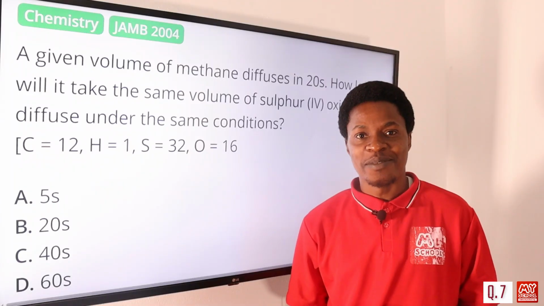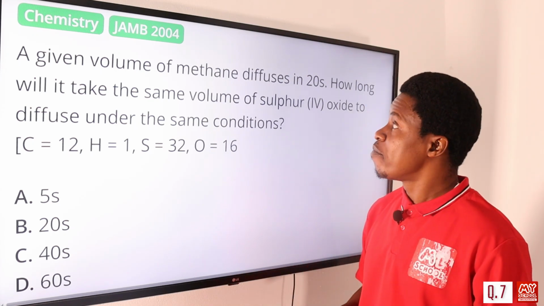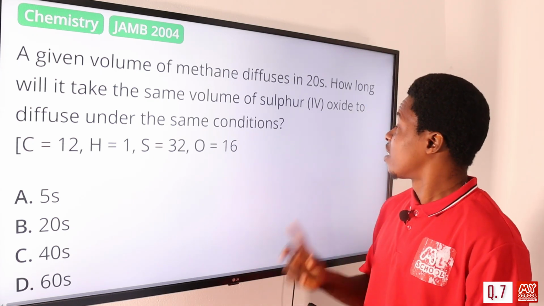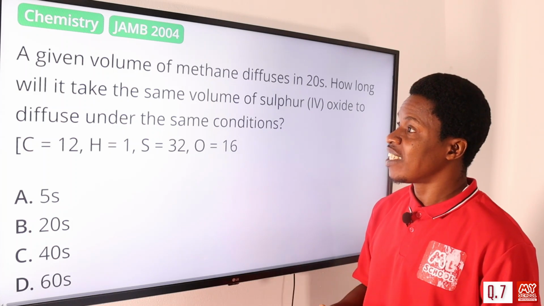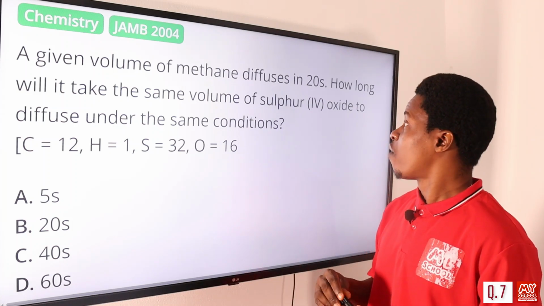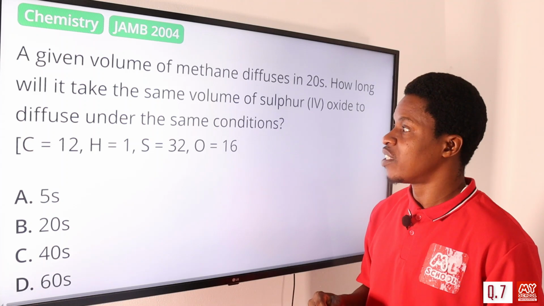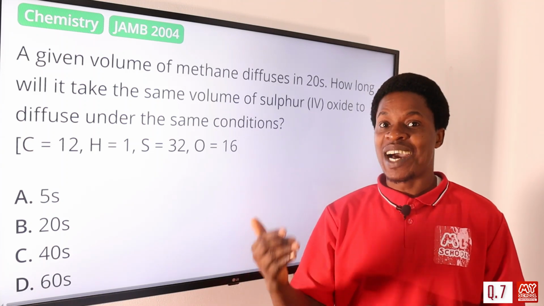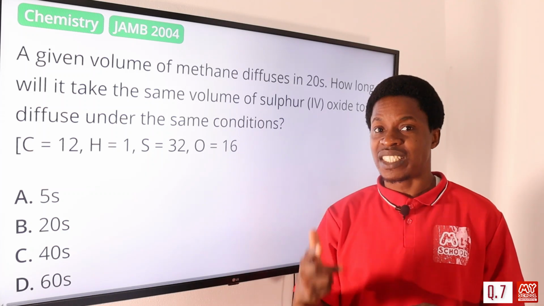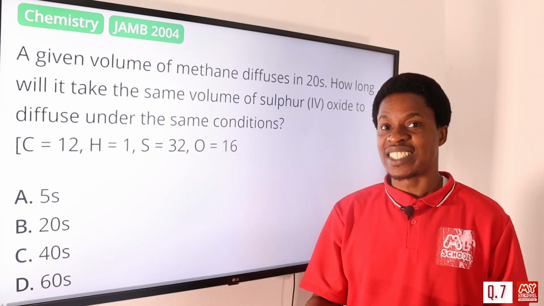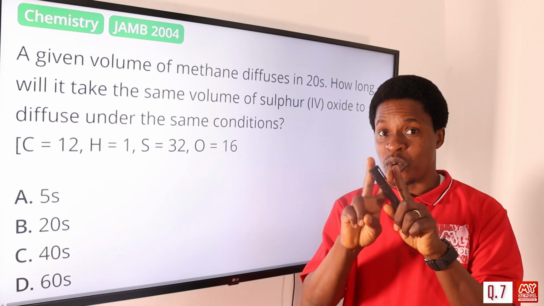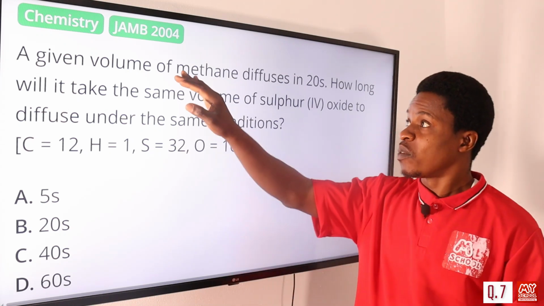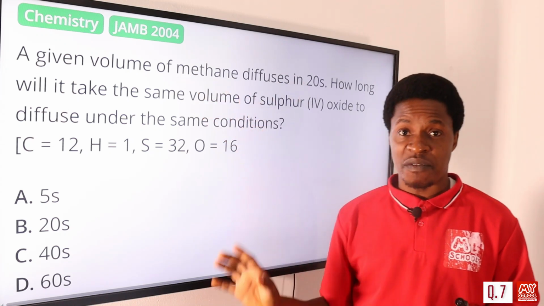Now let's move on to question number 7. A given volume of methane diffuses in 20 seconds. How long will it take the same volume of sulfur dioxide to diffuse under the same conditions? How long is talking about what? The time. Now there's a difference between rate of diffusion of a gas and time of diffusion of a gas. There's a relationship between them. Actually, we're talking about Graham's law of diffusion, that is certain.